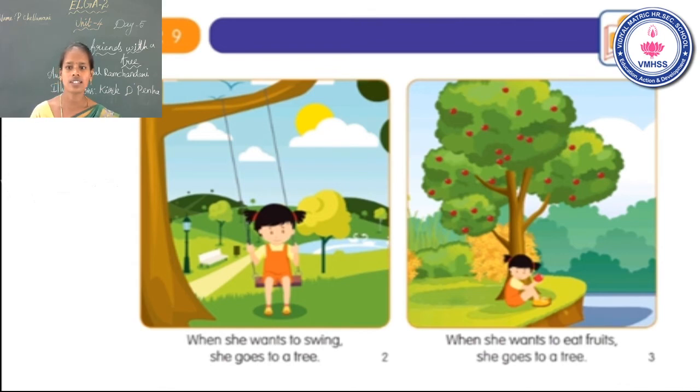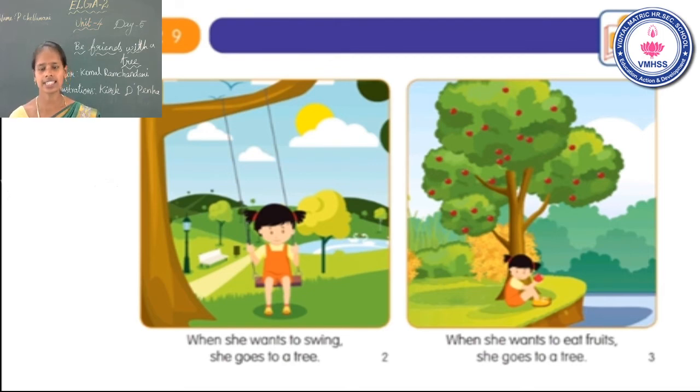Next, wants, W-A-N-T-S. To, T-O. Swing, S-W-I-N-G. Okay, when she wants to swing. Is that clear?